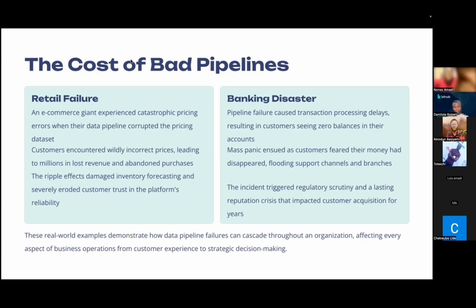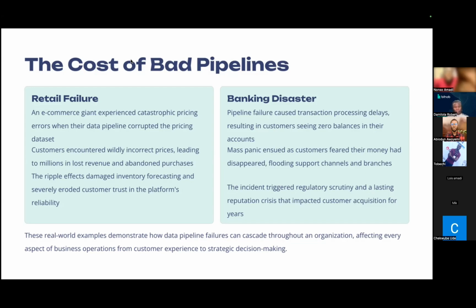The incident triggered regulatory scrutiny and a lasting reputational crisis that impacted customer acquisition for years. So customers went to bed with their account balance in place, but they woke up the next morning and noticed that when they sent money, their money was being delayed for hours.